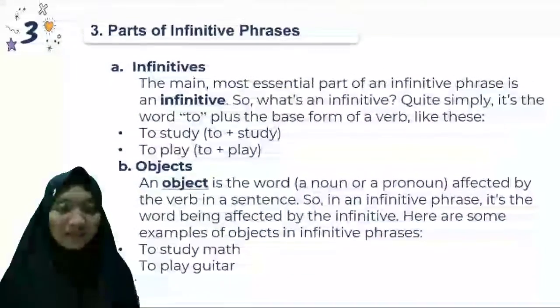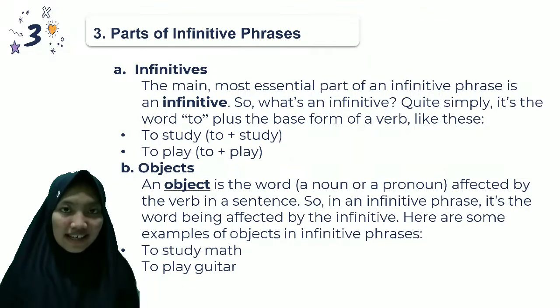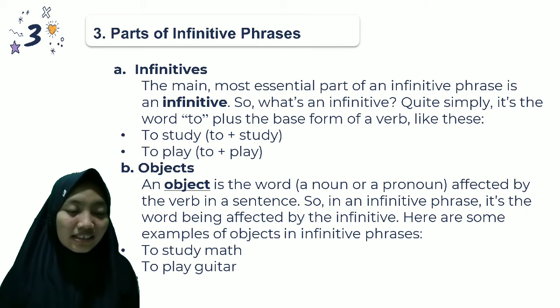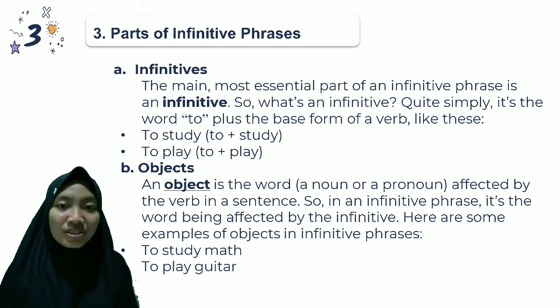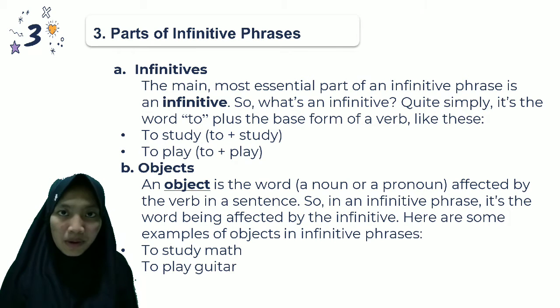3. Parts of infinitive phrase. A. Infinitives. The most essential part of an infinitive phrase is an infinitive. So, what's an infinitive? Quick, simple. It's the word to plus the base form of a verb, like this: to study, to plus study. To play, to plus play.